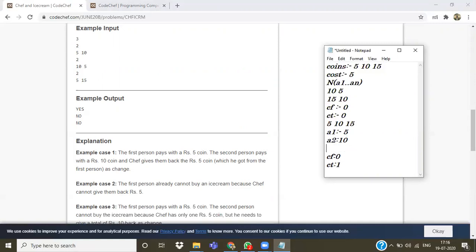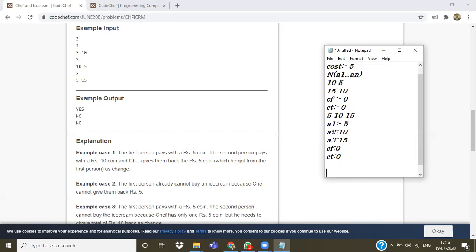When the third person comes, he is giving a 15 rupee coin. For 15 rupees, we need to return a 10 rupee coin. So firstly, we check whether CT is greater than or equal to 1. Yes, it is, so we decrement it by 1. If CT were 0, then we would check whether CF is greater than or equal to 2, because for 10 rupees we need two 5 rupee coins.